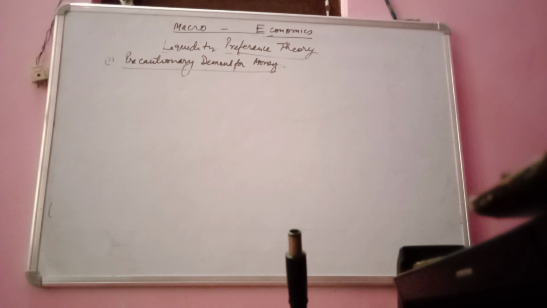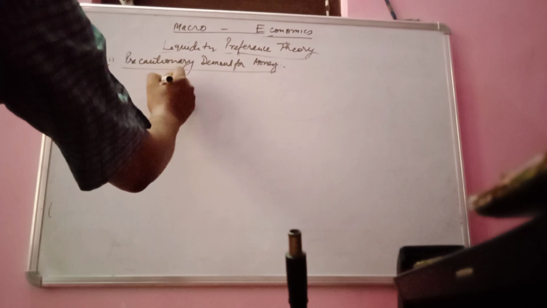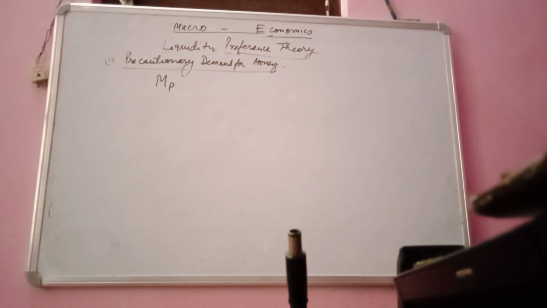Firms as well as households require such an amount, and this demand for money can be treated as MP, M for money and P for precautionary.